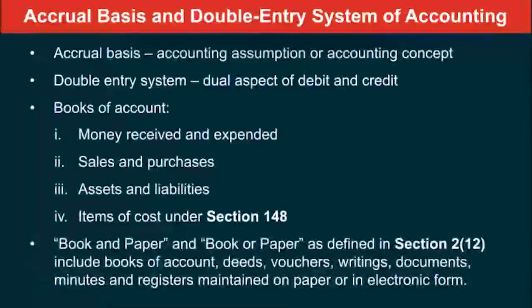Further, books and papers or book or paper is defined under section 2 subsection 12. It says it includes, remember it's an inclusive definition, meaning more things could be added. Books of account, deeds, vouchers, writings, documents, minutes, registers, everything is included in the term books and paper, which is either maintained on paper form or in electronic form.